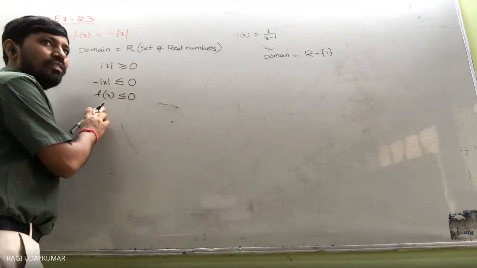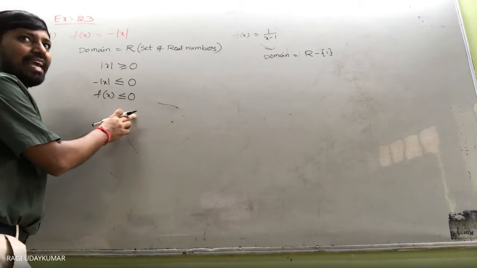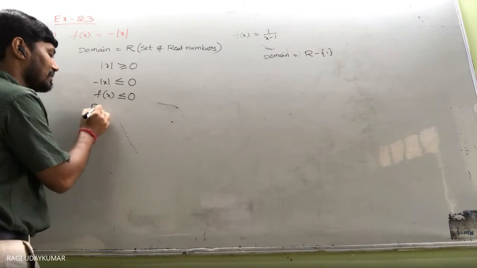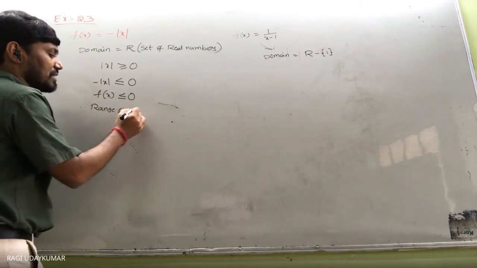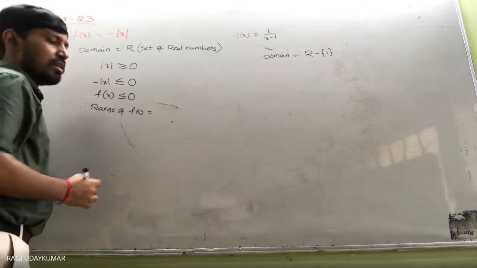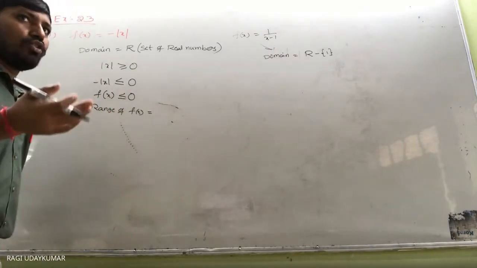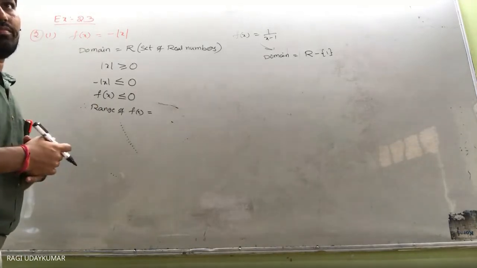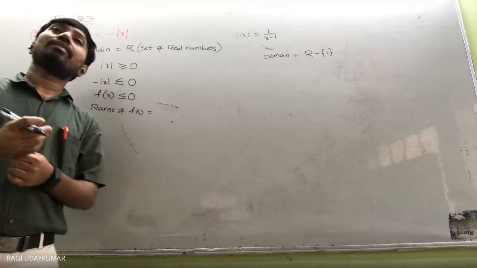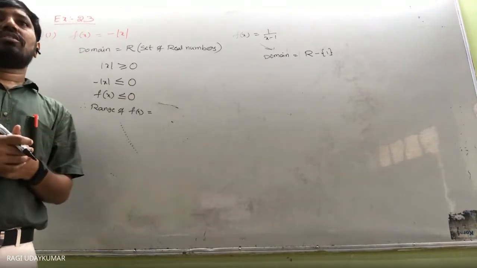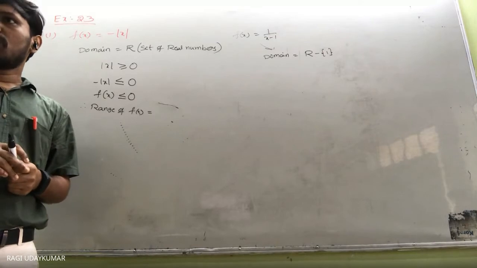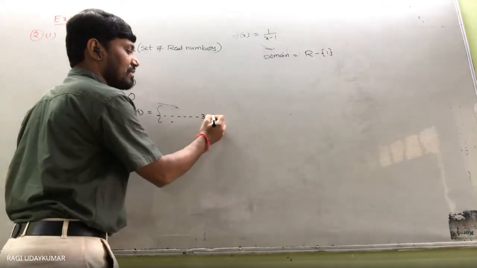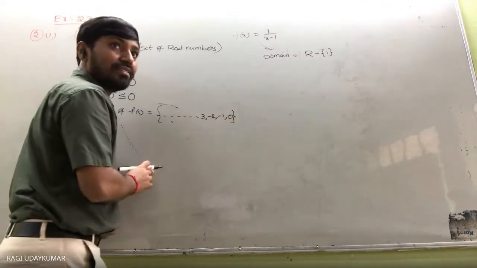Whatever x you take, f of x will be less than or equal to 0. So that means you can say that the range of the function will be all the real numbers, you are not supposed to write in a roster form. All the negative real numbers along with the 0. So negative real numbers is nothing but what you can write here. You are not supposed to write like this. Some students will say, sir, I will write like this. Can we write like this?